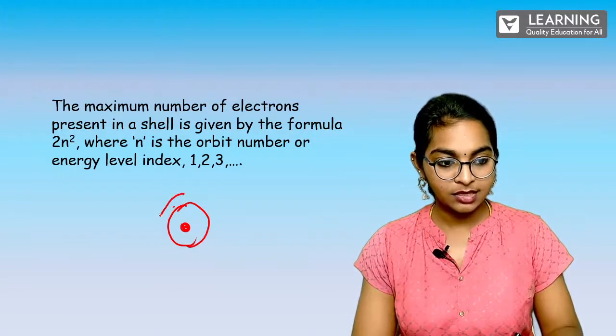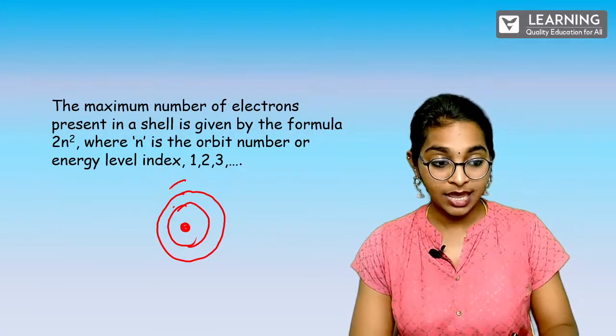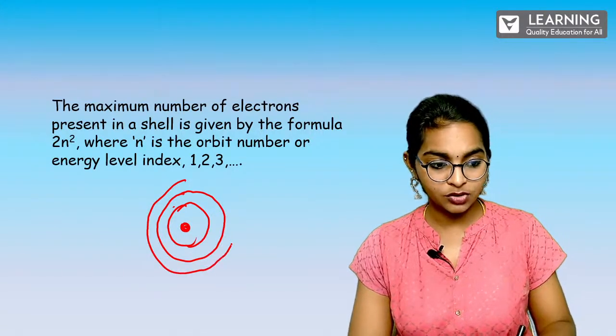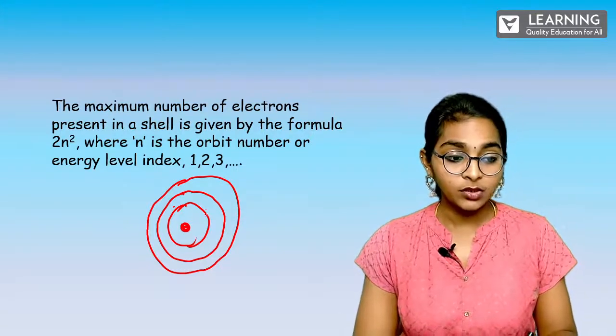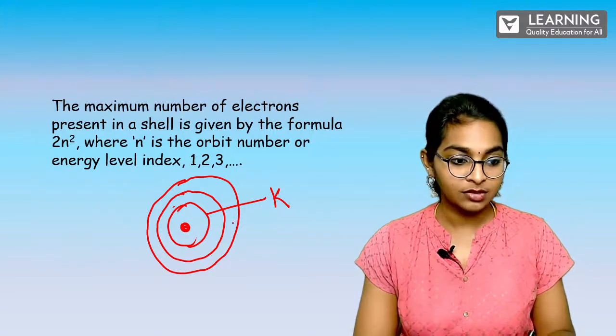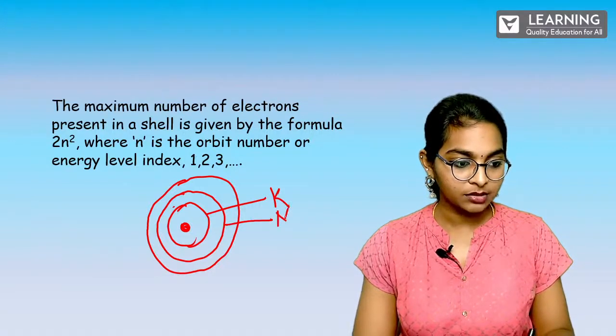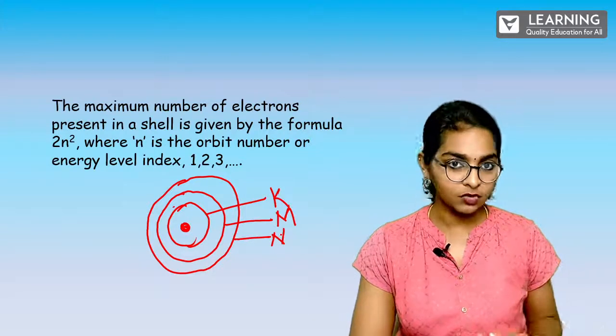Okay. And this is going to be my second orbit. Alright. And this will be my third orbit. Let's assume there are a lot of orbits. It can keep on going. Here, this is called the K shell. They're just naming it, okay? So this is M. And this is N. So likewise, it goes on.